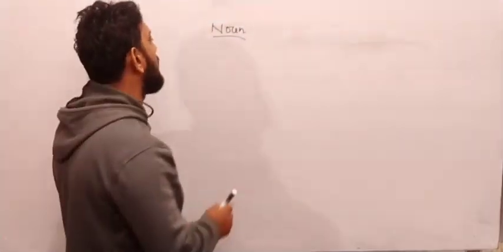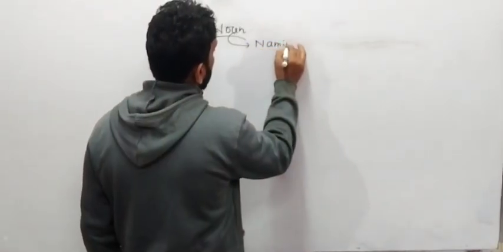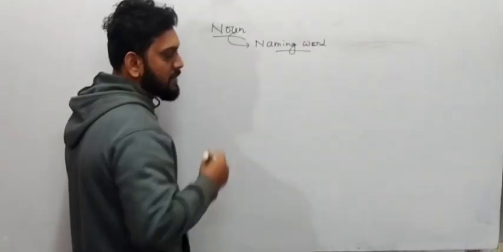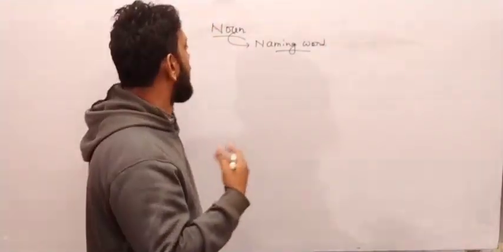If anyone asks you what would be the definition of noun, how can you say? Noun is a naming word. What, my friend? Noun is a naming word. Name of any person, thing, object, place. So that would be noun.